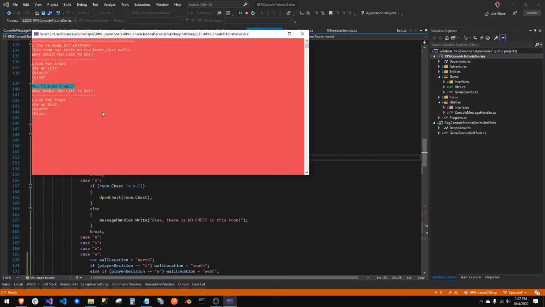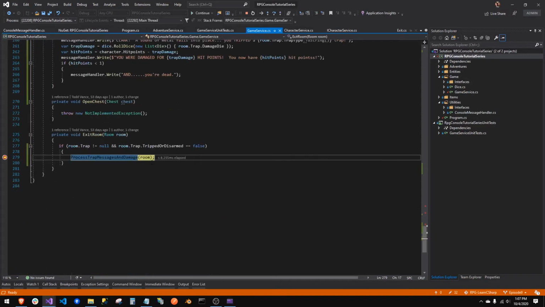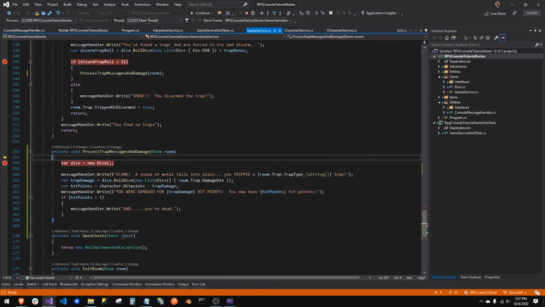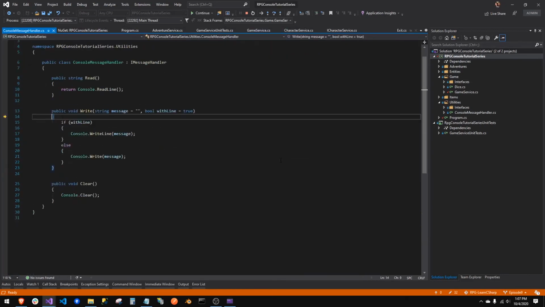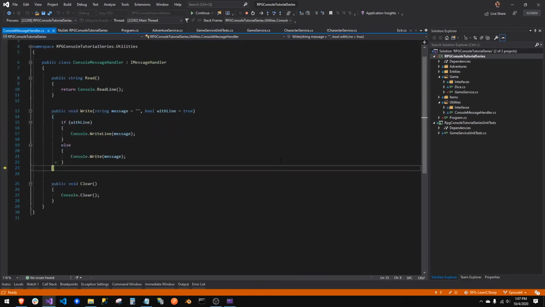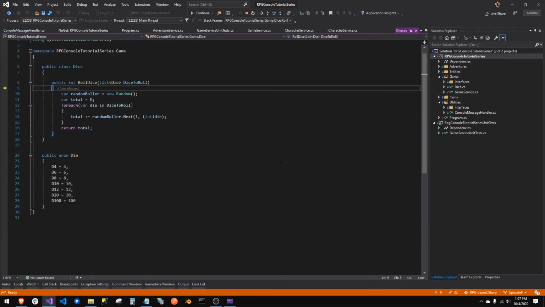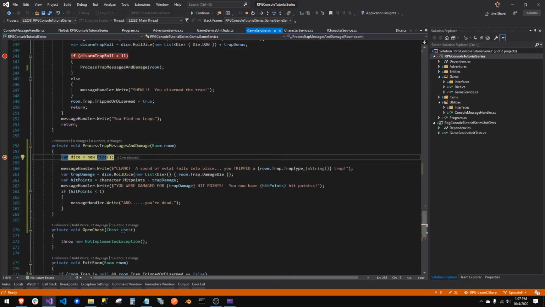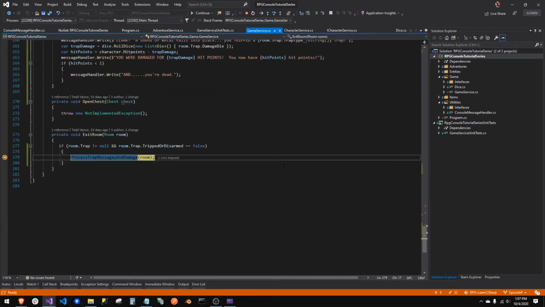You find no traps. So we're going to try to move across the room, and we're going to process trap damage. Let's see if this works all the same. Clank. Trap damage. Let's just F5 and F5, and then we put ourselves into an endless loop.